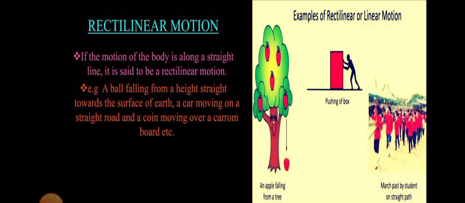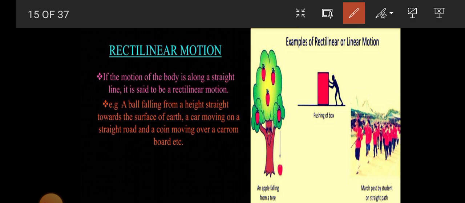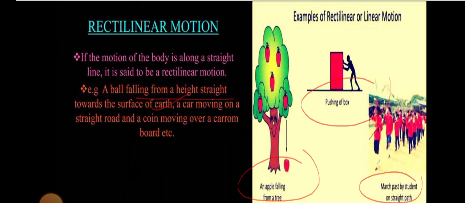Now rectilinear motion is when an object moves in a straight line. A ball falling from a height towards the surface of the earth is an example of rectilinear motion. An apple falling from a tree, pushing of a box, a march past by students on a straight path are all examples of rectilinear motion, when the motion occurs in a straight line.